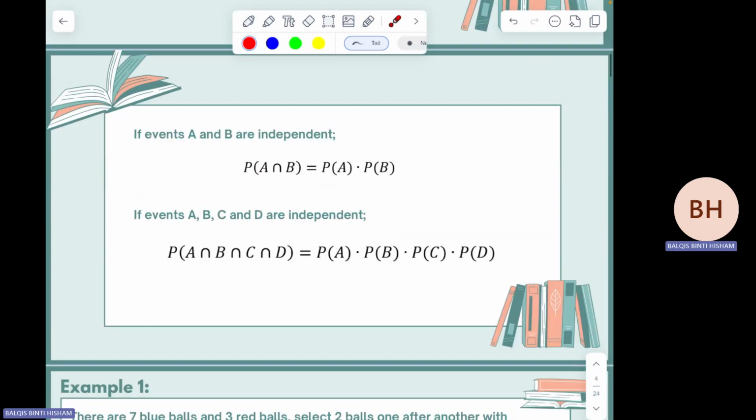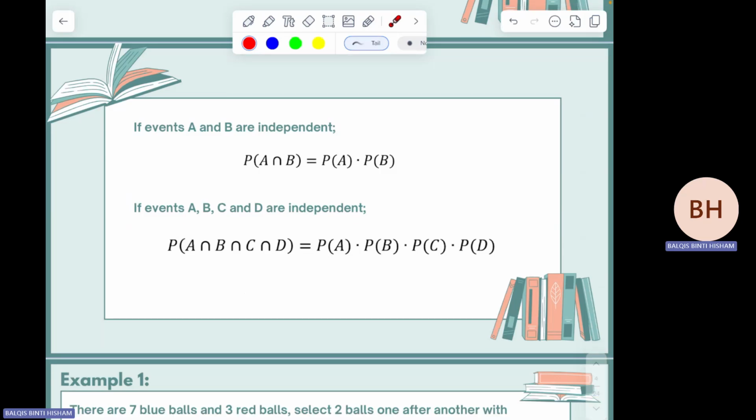What is independent events? Events that not related to each other. So you have to know this formula, which is P(A intersect B) is equal to P(A) times P(B). This formula is for independent event only. To find the intersection, you just multiply P(A) with P(B). Same goes to if you have four events, A, B, C, and D. So how to find the intersection of all these events? You just multiply everything. P(A) times P(B) times P(C) times P(D). This is for independent event only.